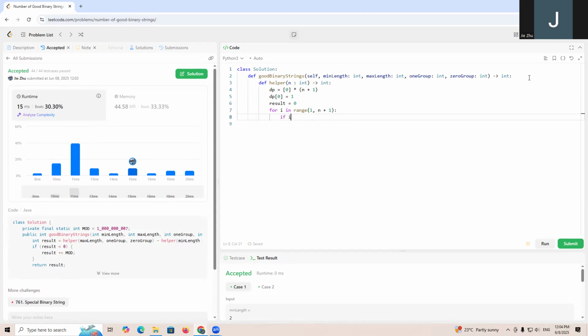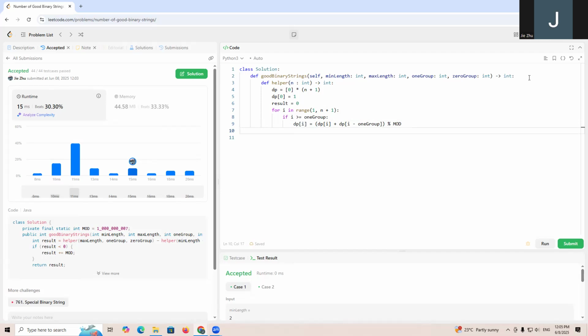then if i is greater or equal to one group, then dp[i] equals dp[i] plus dp[i minus one group], and mod.